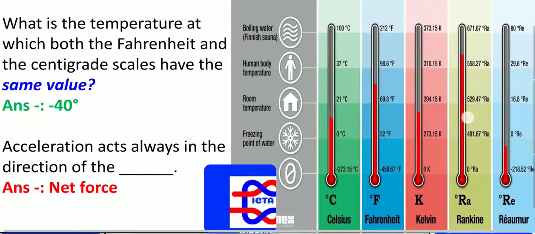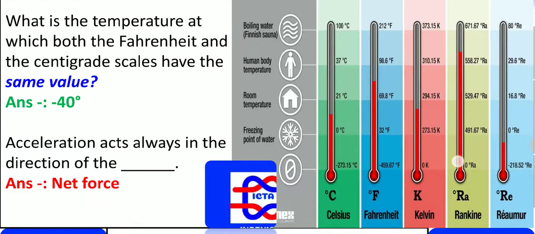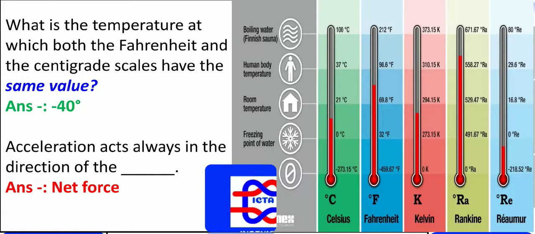Next we have: what is the temperature at which both the Fahrenheit and centigrade scales have the same value? The same value you will get at minus 40 degrees. We know the formula C by 100 is equal to F minus 32 divided by 180.